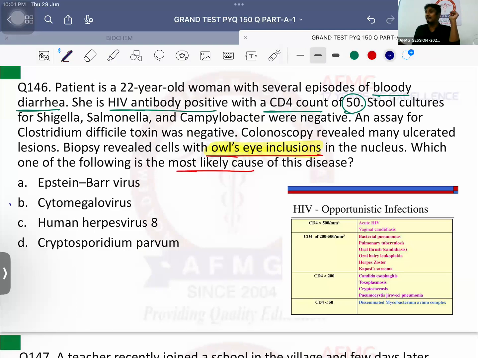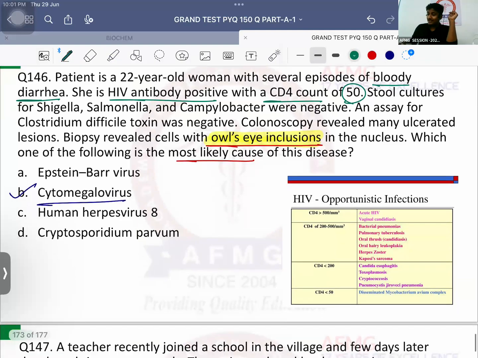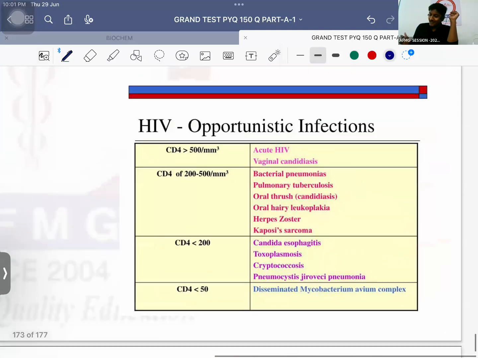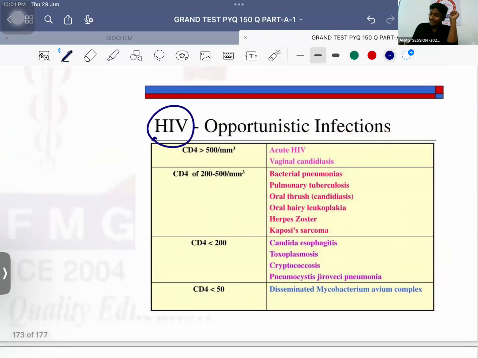Answer is option B, that is cytomegalovirus. Important is HIV, human immunodeficiency virus causes AIDS. Usually, it decreases the CD4 cells. Opportunistic infection occurs more commonly when the CD4 count is less than 500. Most common opportunistic infection in HIV positive patient: Pneumocystis jirovecii pneumonia. Most common opportunistic infection in HIV positive patient in India: answer is tuberculosis. No issues with this, anybody?